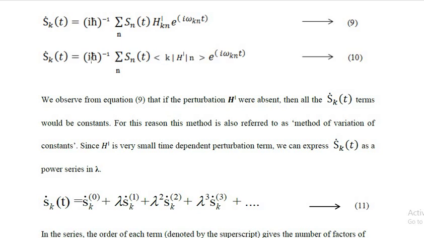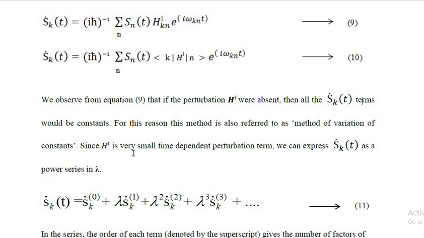In the next step, I have just written H′_kn in the matrix form using bracket vector. Now we observe from equation 9 that if the perturbation term, that is H′, were absent, then all the Ṡ_k terms would be constants. For this reason, this method is also referred to as the method of variation of constants.